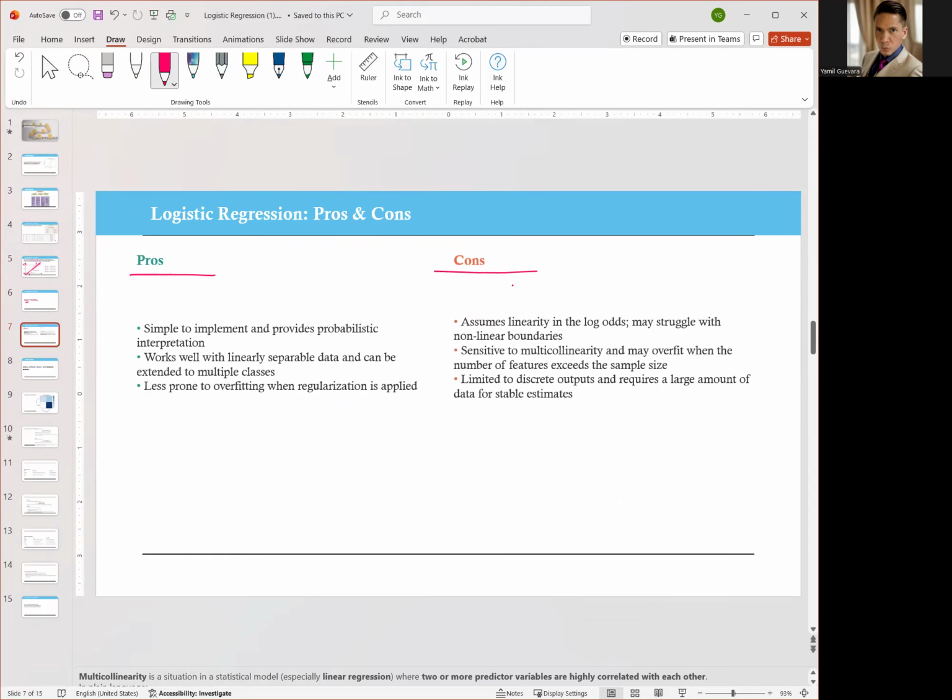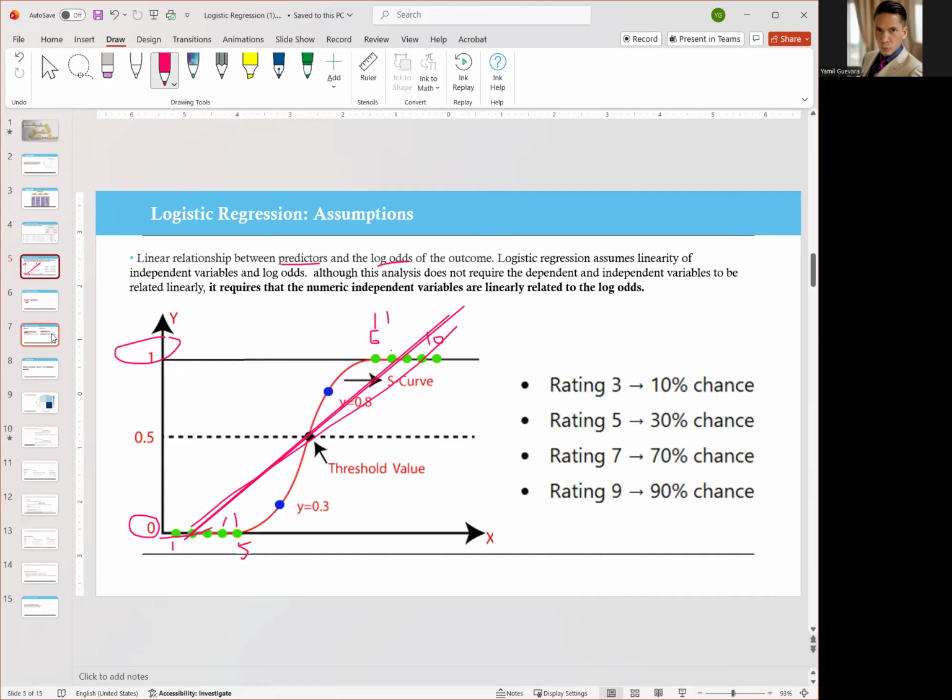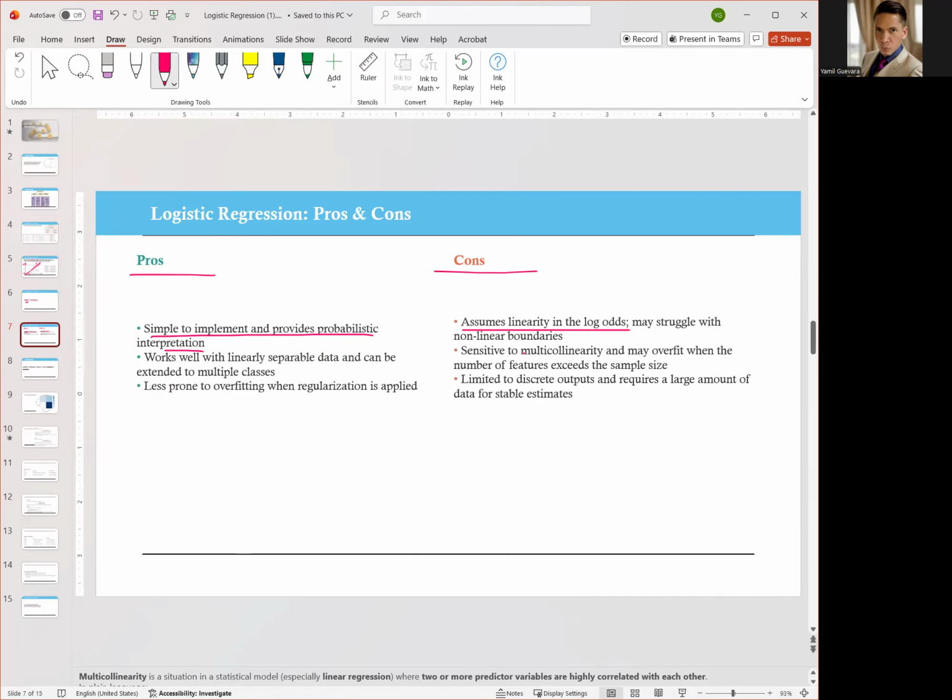What are the major pros and cons? Well, the major pro is that it is a very simple model and it's very easy to interpret, and that's what you're looking for. You're looking for something that makes it very easy to make your predictions. A major con is that it assumes linearity in the log odds, which is something that I explained here. Another major con is that it is very sensitive to multicollinearity.